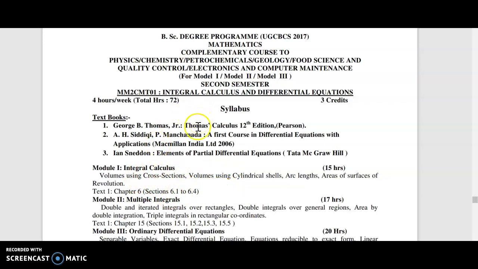Then for differential equations, A.H. Siddiqui, P. Manchandana, A First Course in Differential Equations with Applications from Macmillan India Limited, 2006, is the textbook. And there is a module containing partial differential equations. For that, Sneddon, Elements of Partial Differential Equations, Tata McGraw-Hill is selected. We are referring to these 3 texts for preparing the modules of your course content.